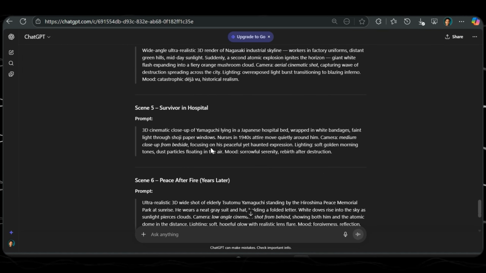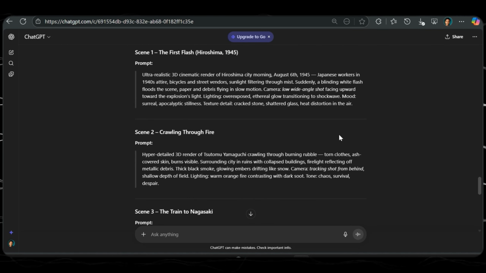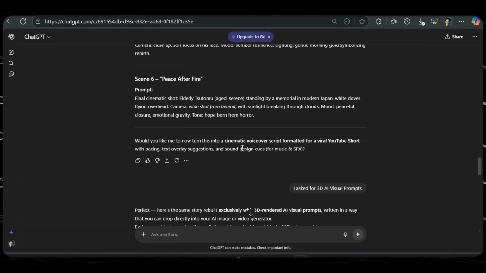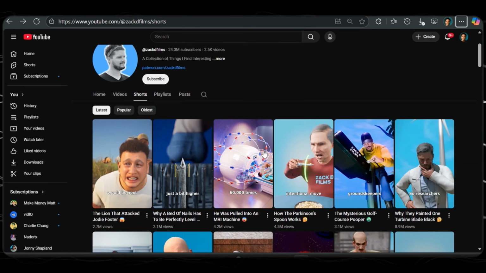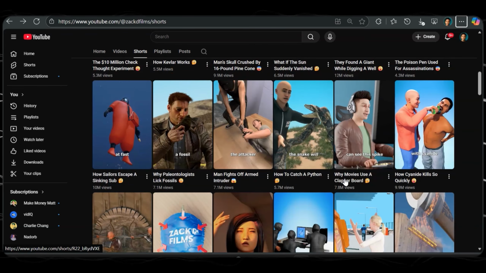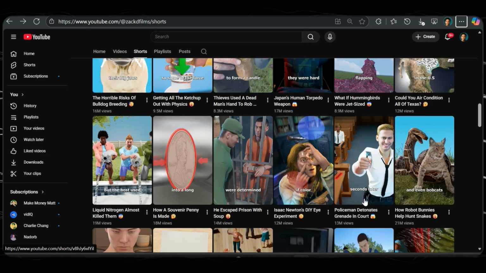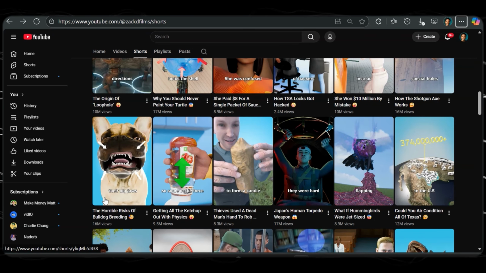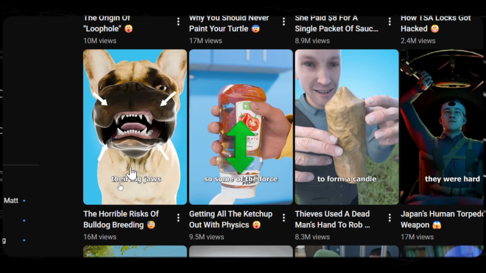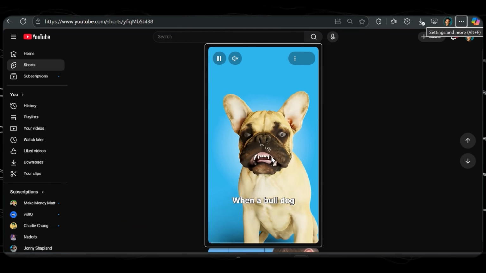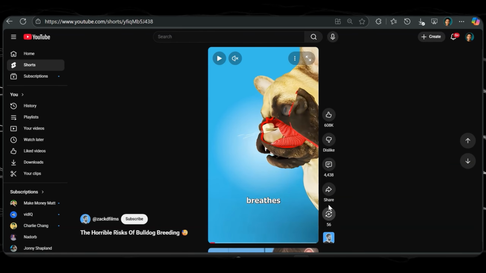Okay, so this is the first way you can generate script and image prompts for your video. Now, we want to go viral quickly on social media, so we want to head on to Zack D's channel on YouTube and search for a video. I want a viral video. This video hit probably 16 million views, and that's crazy. So I'm going to click on this video and try to recreate it.